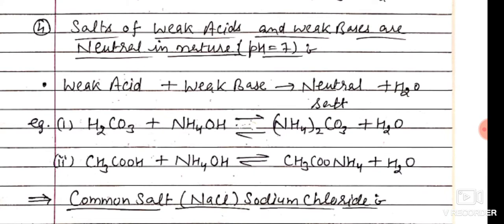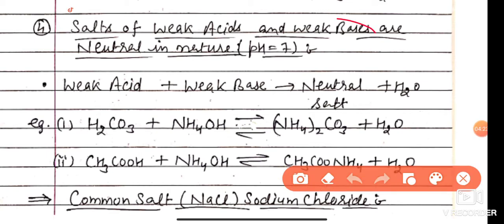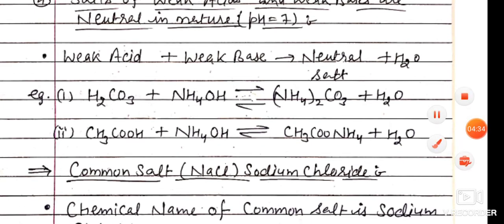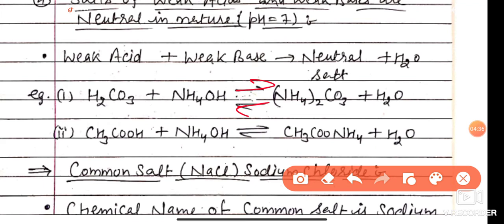Next is salt of weak acid and weak base. Salts of weak acids and weak bases are neutral in nature. Here both have equal dominancy, like strong base and strong acid have equal dominancy, so they form a neutral salt. Because both are weak, they partially dissociate and partially show the reaction. Their reaction is in equilibrium. When carbonic acid reacts with ammonium hydroxide, it forms ammonium carbonate, that is a weak neutral salt. Ammonium acetate is also a weak neutral salt.